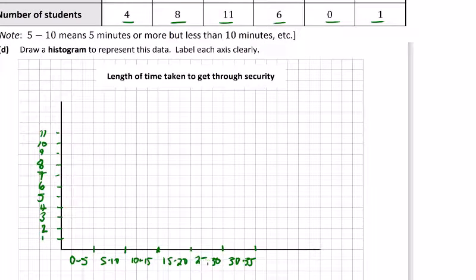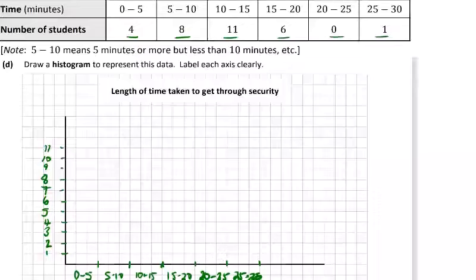You can double check your work as you go. It's easy to write something that's not correct in haste. 20 to 25 and 25 to 30. Double check again. 25 to 30.